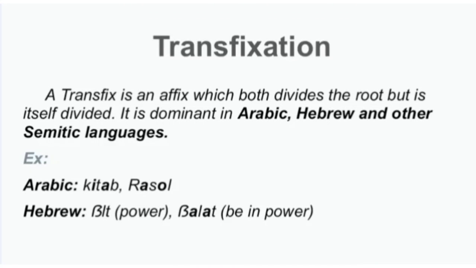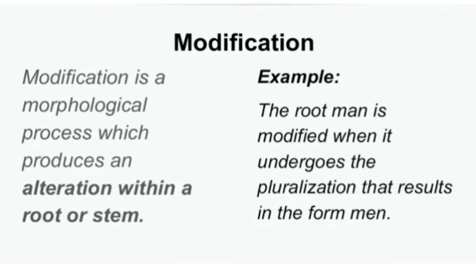Transfixation. A transfix is an affix which divides the root, but it is itself divided. It is dominant in Arabic, Hebrew, and other Semitic languages, for example, kitab, rasul, etc. Modification. Modification is a morphological process which produces an alternation within a root or stem. For example, the root man is modified when it undergoes pluralization, which results in the form men.